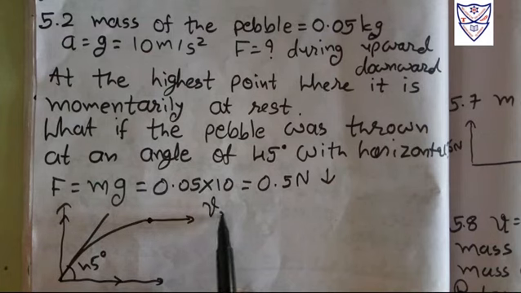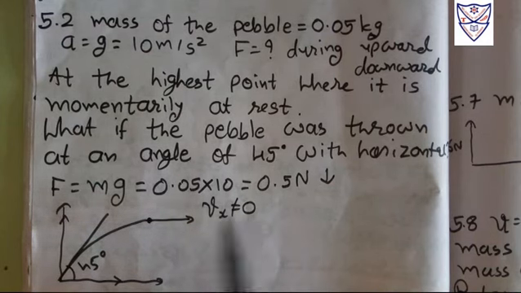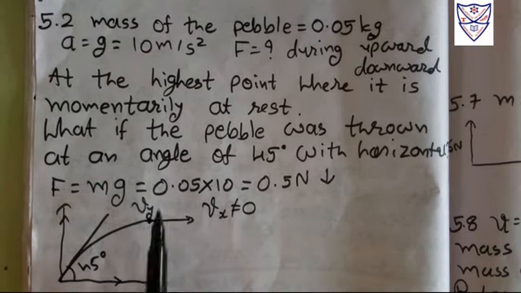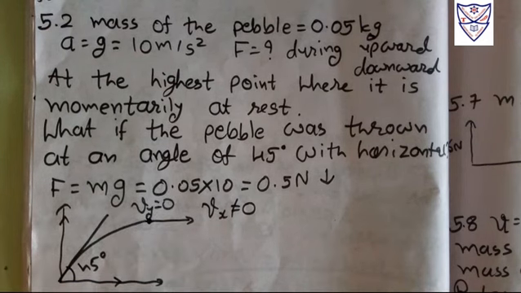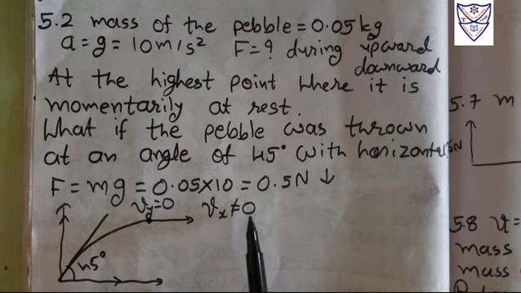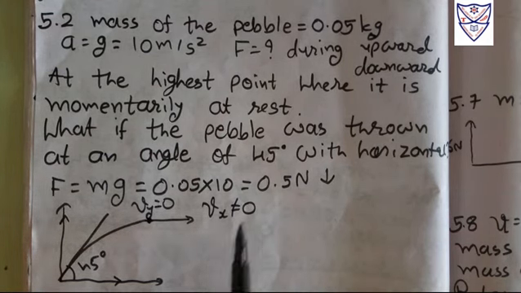So Vx is not equal to 0, while Vy at maximum height is 0. Vx is constant, the x component of velocity will be constant. If velocity is constant, that means no net external force is on the pebble. So again net force is 0 at maximum height, or whatever the height will be.